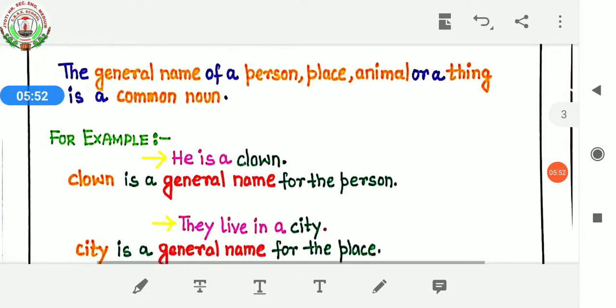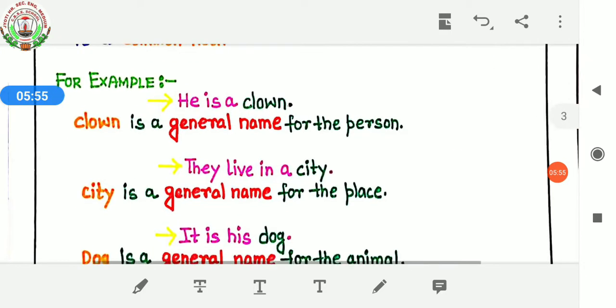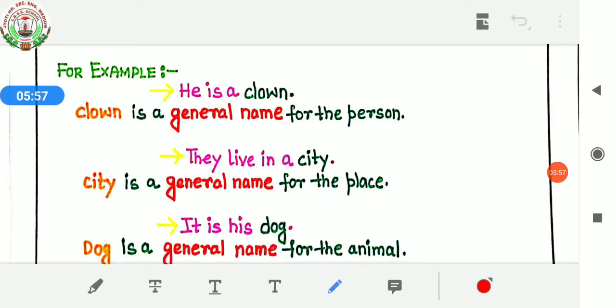Let's see some examples. He is a clown. Here we are talking about a clown. So clown is a general name for the person. Next, they live in a city. Here we are talking about a city. So city is a general name for the place. Next, it is his dog. So here we are talking about a dog. So dog is a general name for the animal.